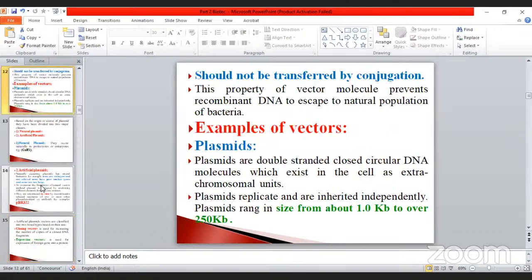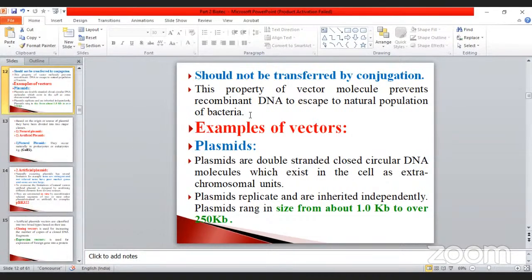And it should not be transferred by conjugation. Suppose bacteria unexpectedly join together, and as a result a conjugation canal is formed. During that time, recombination is possible. That is not gene transformation, and we cannot get the superior quality we want. It happens automatically, naturally. We do not do this in our lab, isn't it?